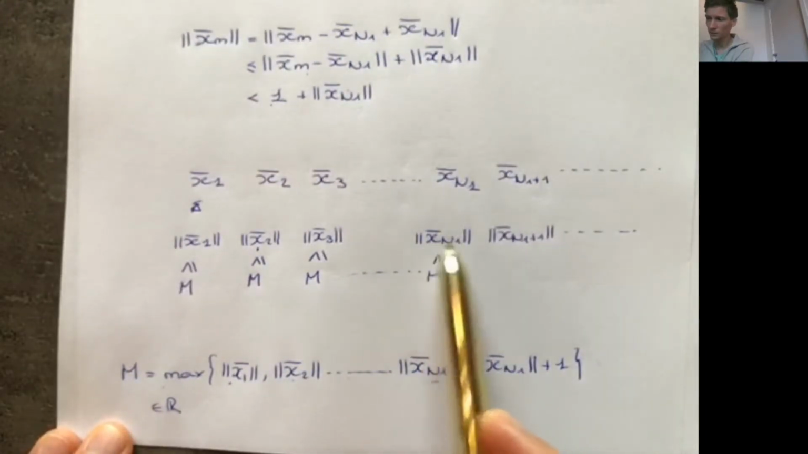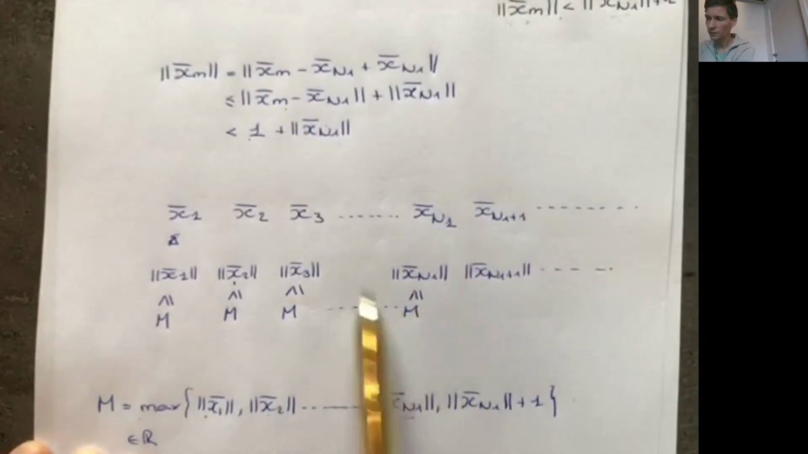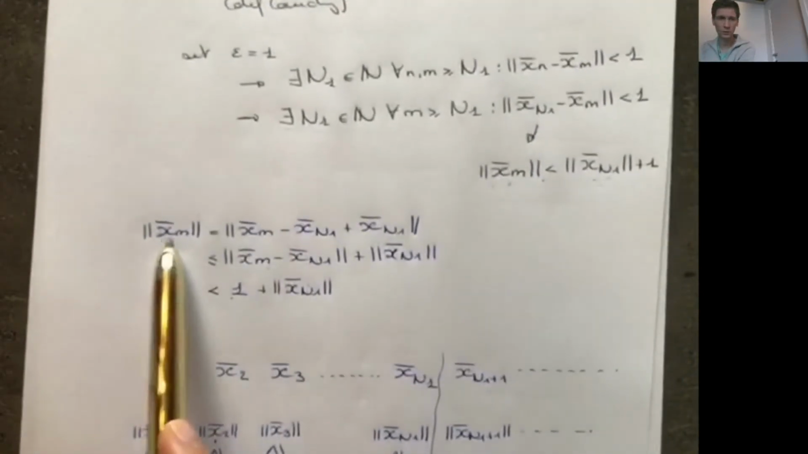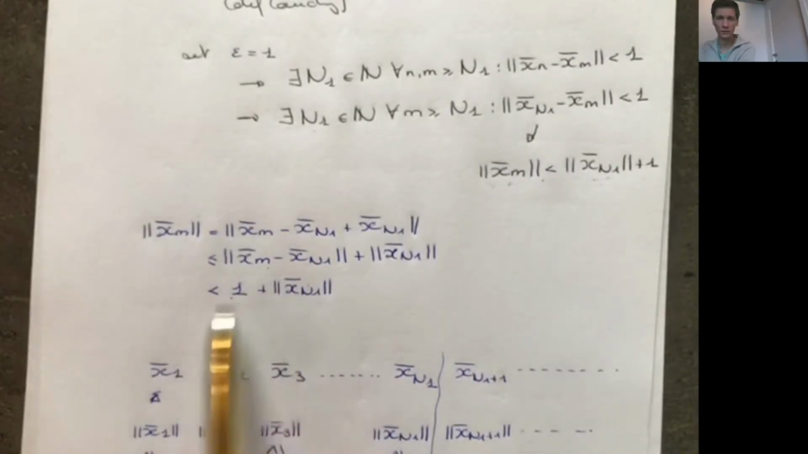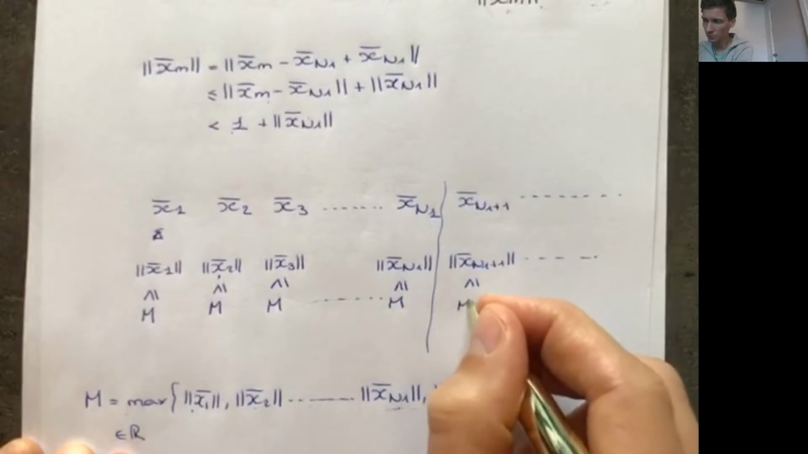So the norm of xn1 is smaller or equal to the maximum of this number with some other numbers. And then finally, for everything that's beyond this threshold, I have already shown that the norm of these numbers is smaller than the norm of xn1 plus 1. And this is at the last position, so I know that all of these are also smaller than M.